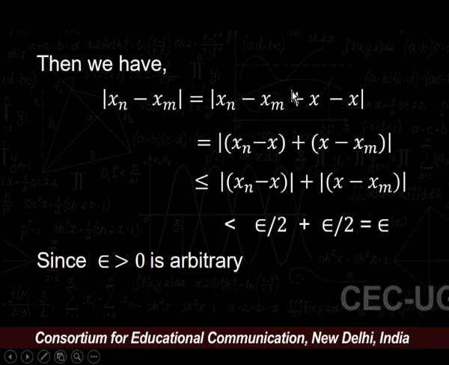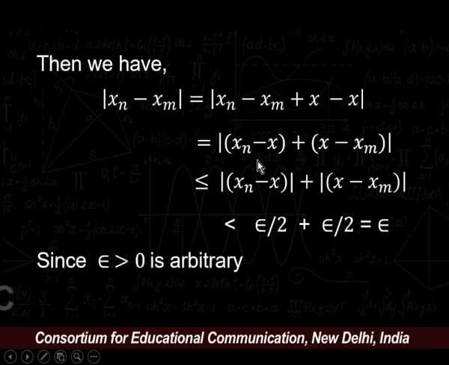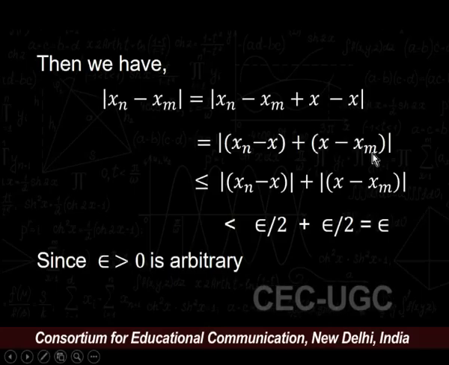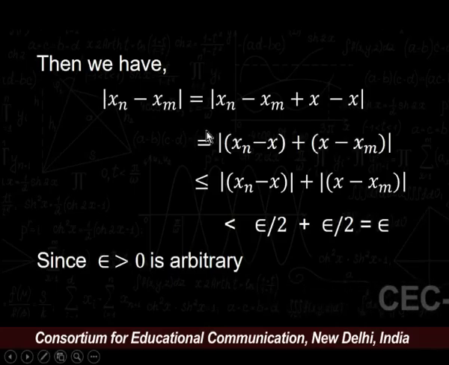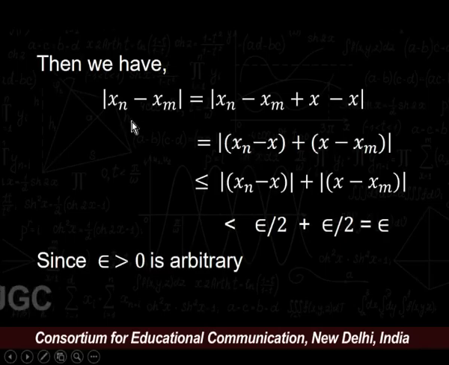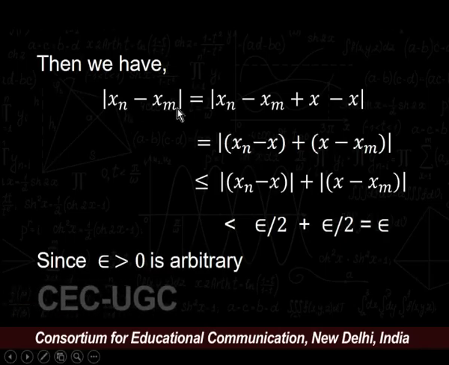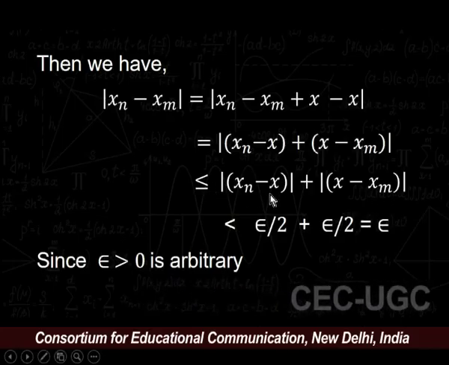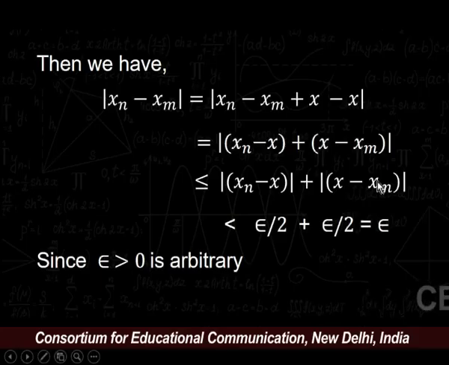If we rearrange these terms, we get modulus of xn minus x plus x minus xm. Now, applying triangular inequality in this equation, we get modulus of xn minus xm is less than or equal to modulus of xn minus x plus x minus xm.